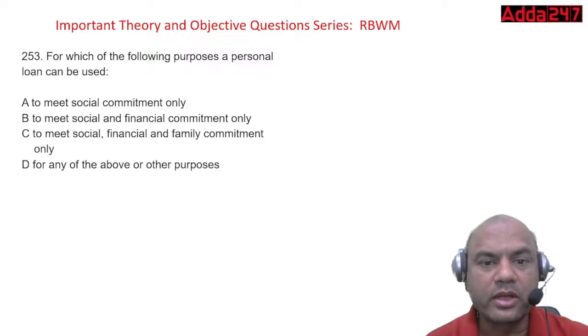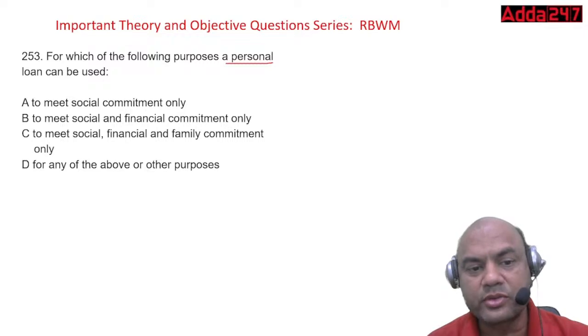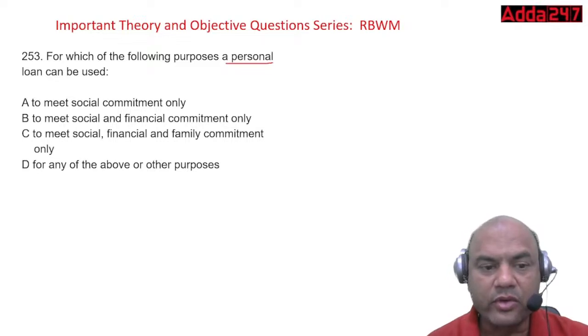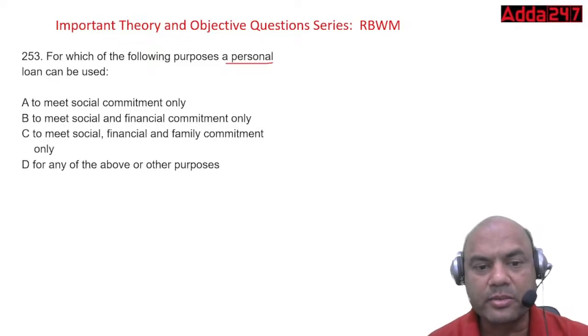For which of the following purposes can a personal loan be used? To meet the social commitment, to meet the social and financial commitment, to meet the social, financial and family commitment, or for any of the purposes above or other purposes.